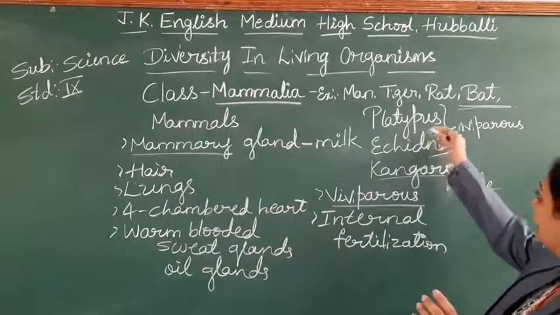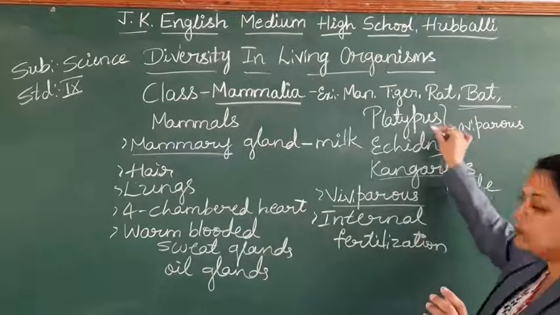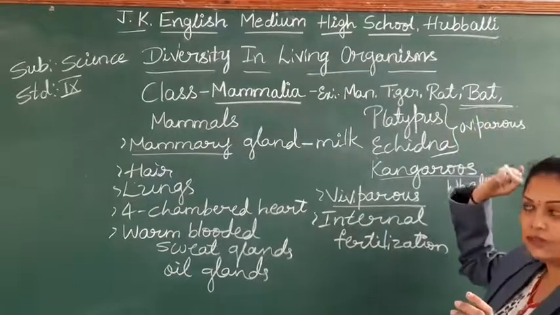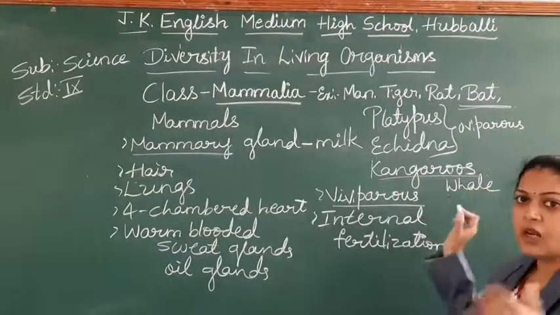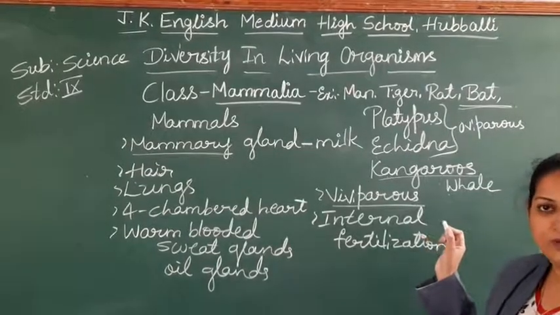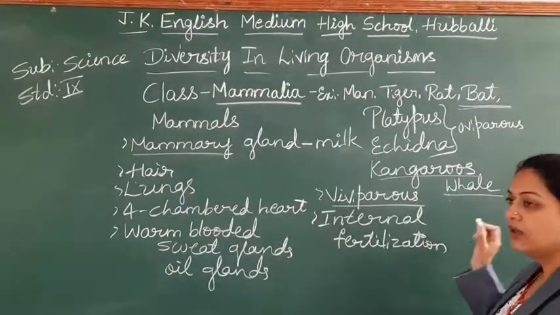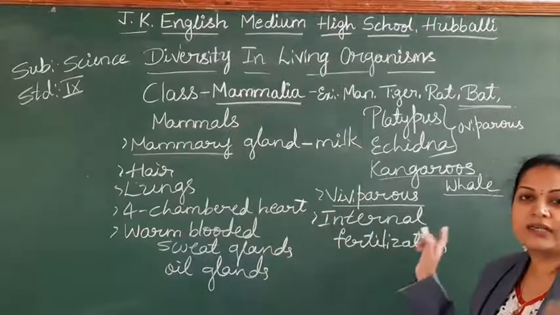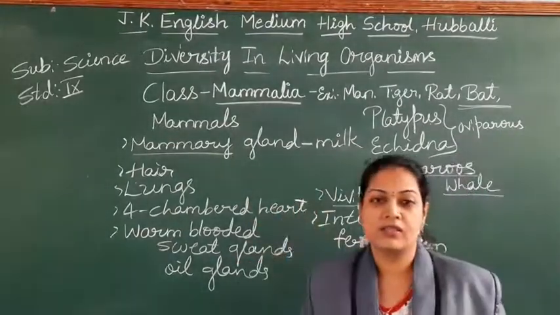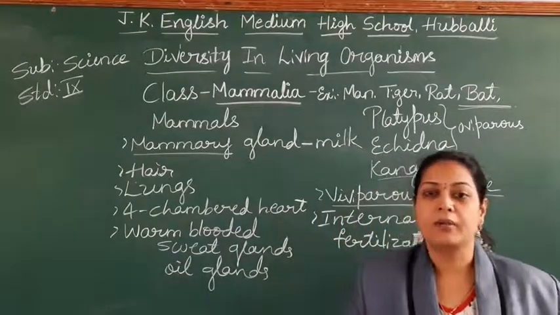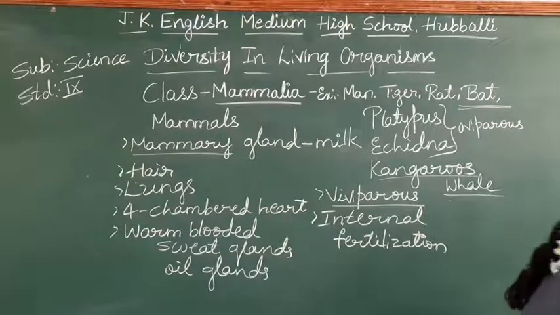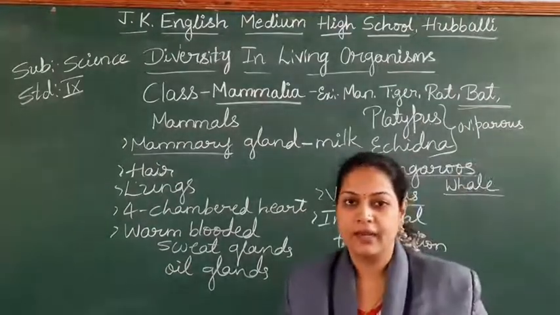So these few are the special characteristics. Platypus, echidna, egg-laying mammals. Kangaroo, pouch is there. So in the pouch there is a parental care, one special type of a character. Whale, we find it in the water, but it is a mammal. Bat, which has adjusted to the aerial ecosystem, but it comes under the mammalia, right? So these are all the group of mammals, right?